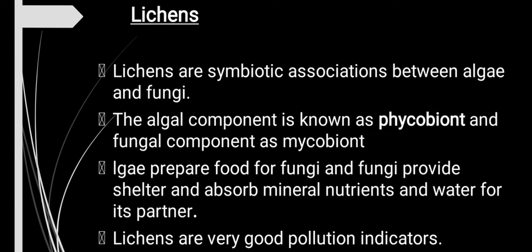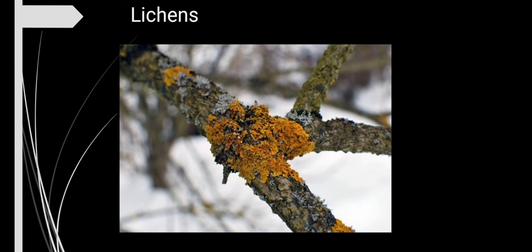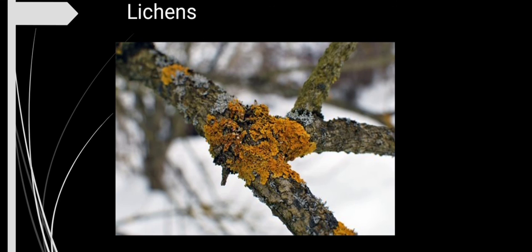Lichens are very good pollution indicators, so they are found only in regions where there is less pollution. Here is a picture of a lichen. So, dear children, in this module we have learned about viruses, viroids and lichens, which are not included by R.H. Whittaker in his system of classification.